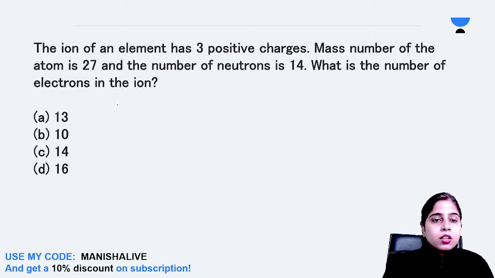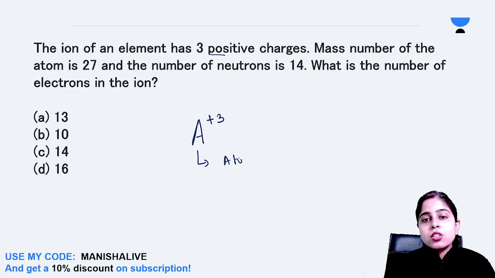Now let's focus on this question, and if you have any doubts, Cinephile boys, please clarify. An ion of an element has a 3 positive charge. Let's say the ion is A and it has a +3 charge. The atomic mass of this ion is 27 and the number of neutrons is 14.